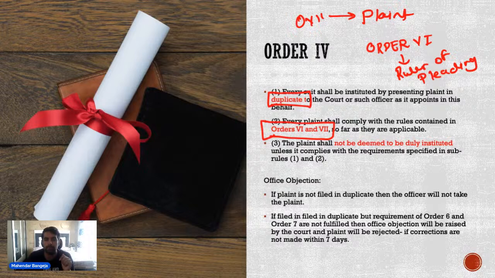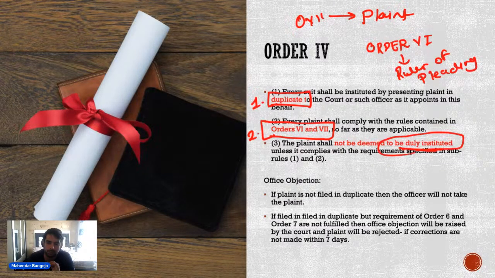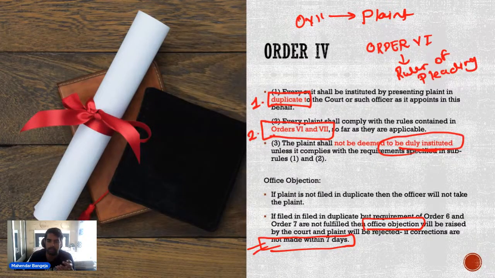तो पहले तो plaint duplicate में होने चाहिए, दूसरा है order 6 और 7 में comply होनी चाहिए. अगर ये दोनों हैं, then only the plaint will be deemed to be duly instituted, otherwise it will not be duly instituted. And if the plaint is not duly instituted, तो हम क्या करेंगे? Then we will raise office objection. Office objections will be raised by the court. And these office objections, once they are raised, corrections have to be made within 7 days. If the corrections are not made within 7 days, then ultimately the plaint will be rejected. That is what the broad principle is.